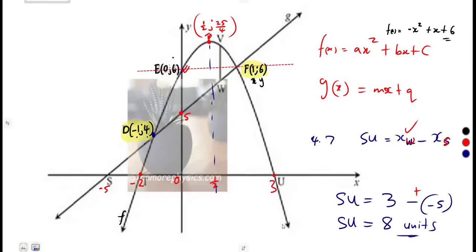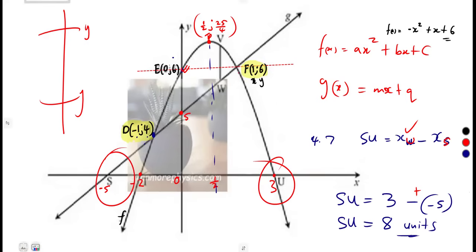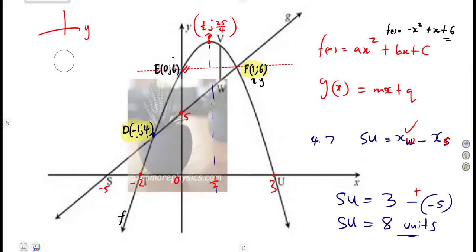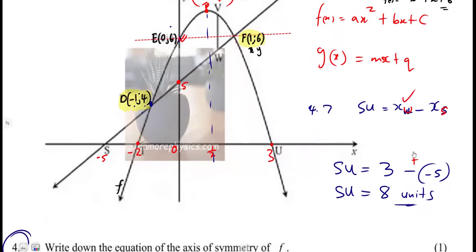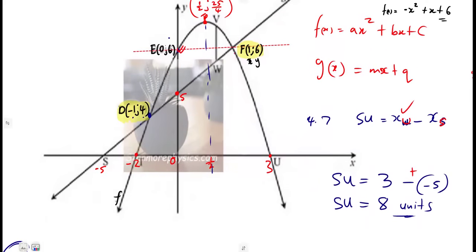That's on a horizontal line, so you work with x values. If it was a vertical line, you work with y values, y this and y this. You subtract the upper minus the lower, or the bigger value minus the lower value. In terms of that, you are going to have the distance or the length, and that length must be a positive. The magnitude of the length is always positive, right?